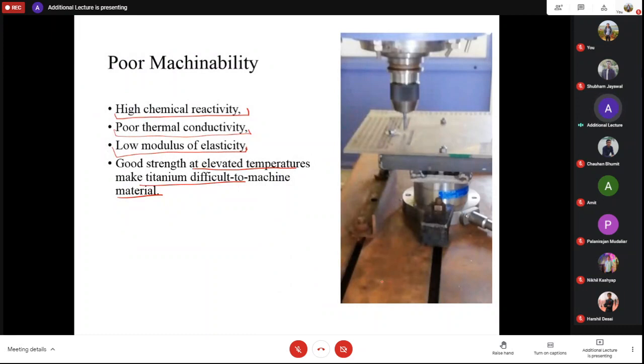Now you see this video and keep these poor machinability conditions in mind, and then watch this particular material. This video is of our lab workshop at IIT. From now forward, most of the time I will be giving you the latest examples from our lab, which you will not find in the books, because books were written so many years back.